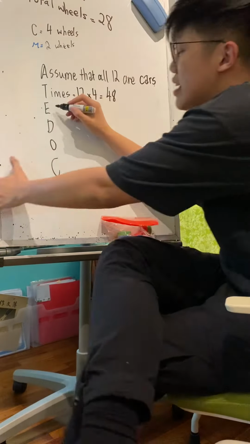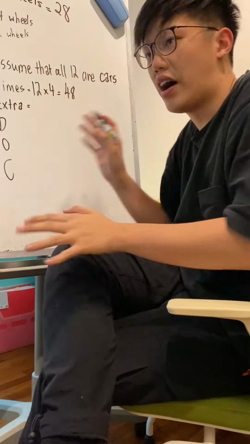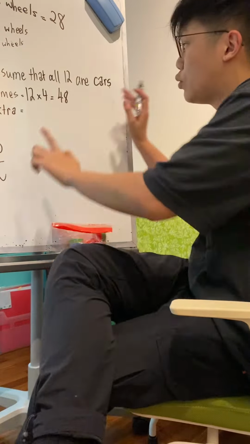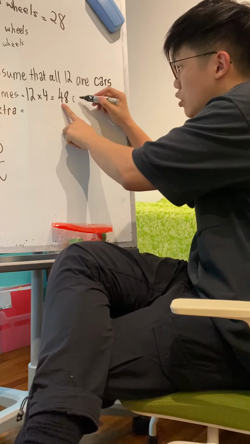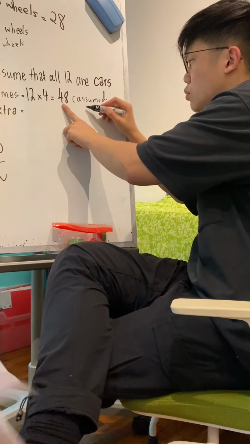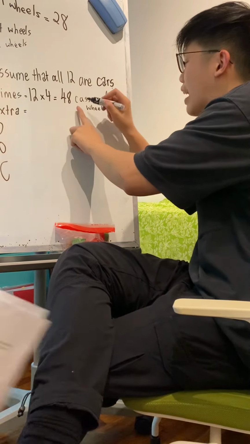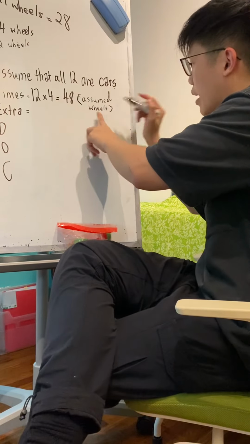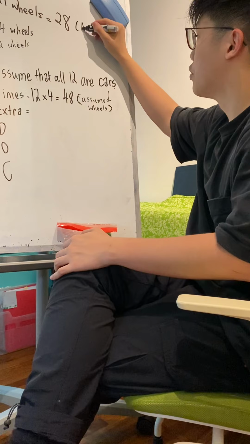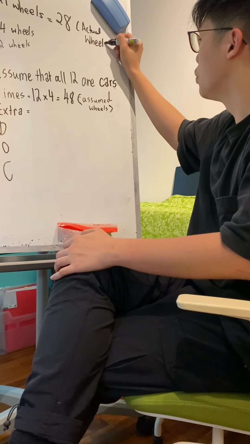Now, after that E stands for what? Extra. Agree so far? What is extra? Extra is the difference between what I have assumed and the actual. Do you agree that this is what I have assumed? Assumed wheels. Agree so far? This is the assumed wheels, and this is the actual wheels. Agree or disagree?